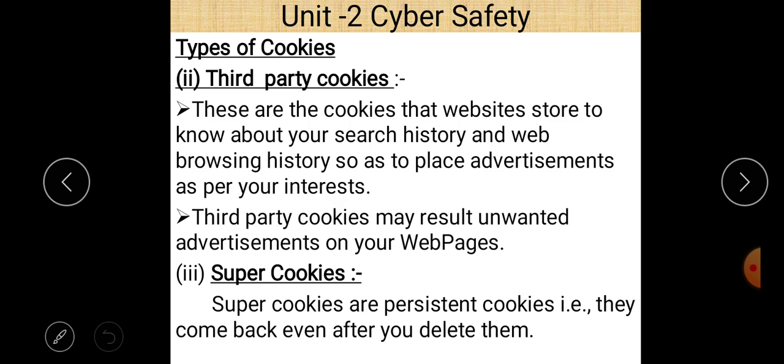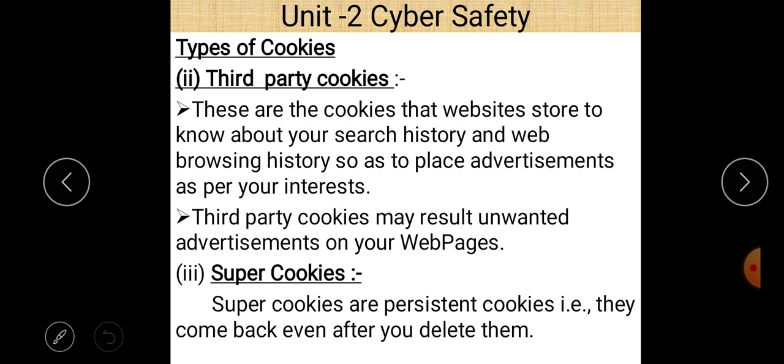So third party cookies basically store your search history and web browsing history, and according to that they place advertisement as per your interest. Okay, so that is the role of the third party cookies, while first party cookies just store the login ID, password and autofill information in your computer system. So when you go the second time, this type of information is already filled there using first party cookies. So that is the difference between the first party cookies and third party cookies.